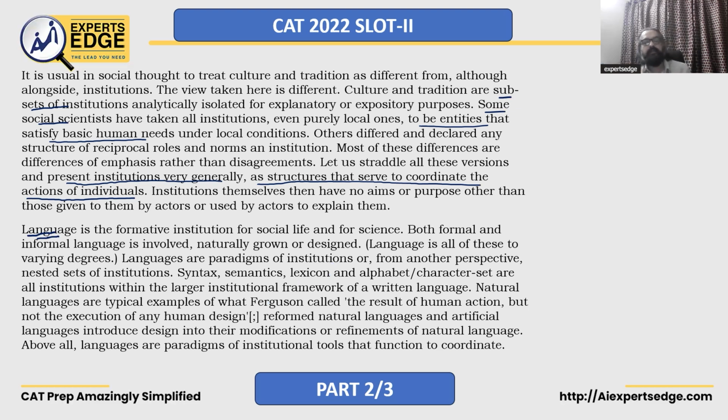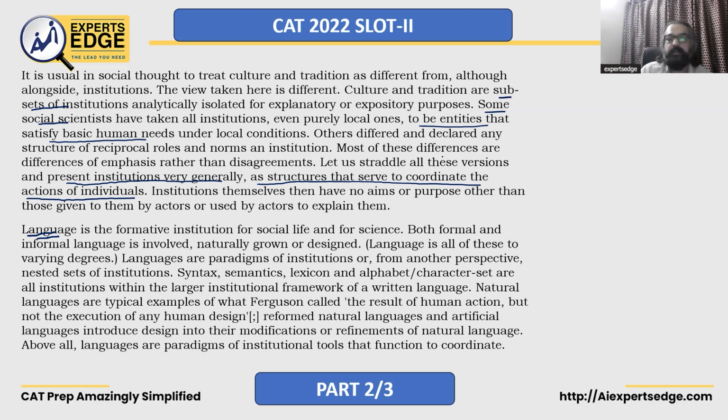Natural languages are a typical example of what Ferguson called the result of human action, but not the execution of any human design. It's said by Adam Ferguson. Reformed natural languages and artificial languages introduce design into the modifications or refinements of natural language. Above all, languages are paradigms of institutional tools that function to coordinate. So in the last paragraph, we go talking about language, how language is also an institution, and how languages are paradigms of institutional tools. Paradigm basically means a set, an example of, okay?